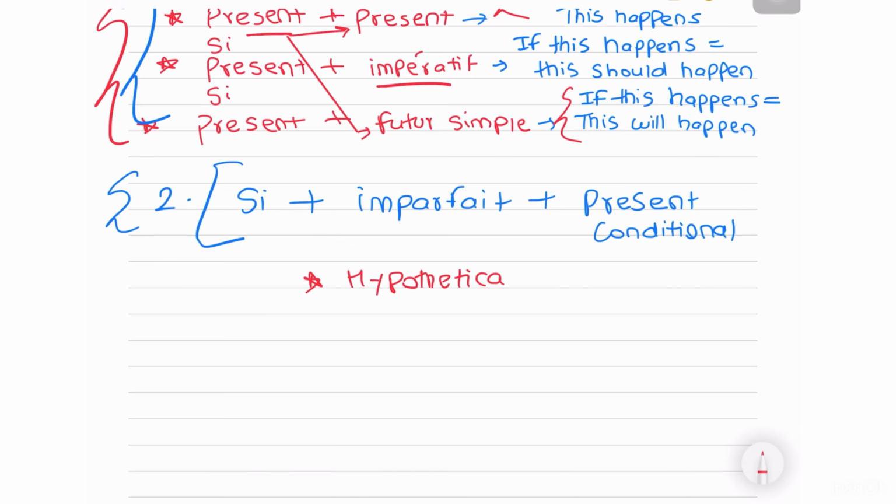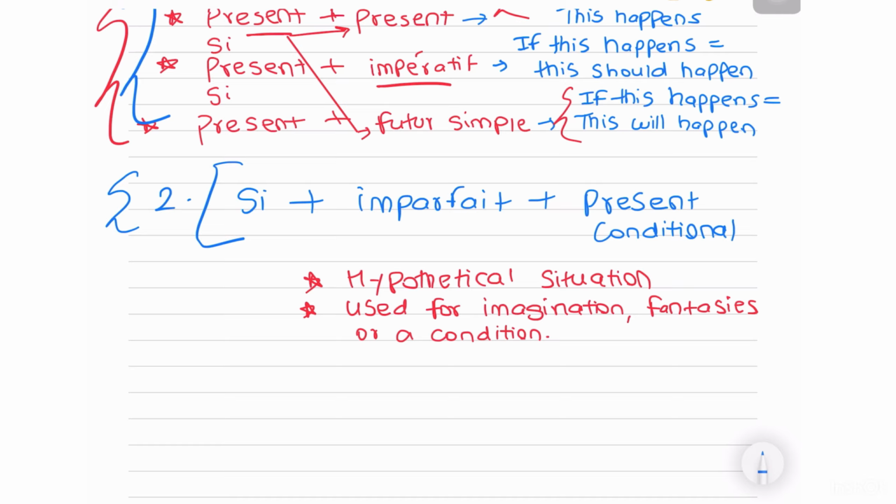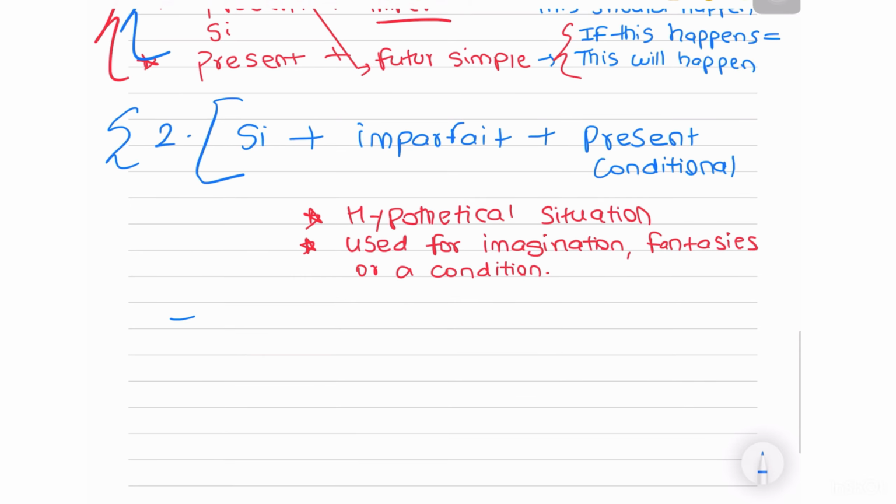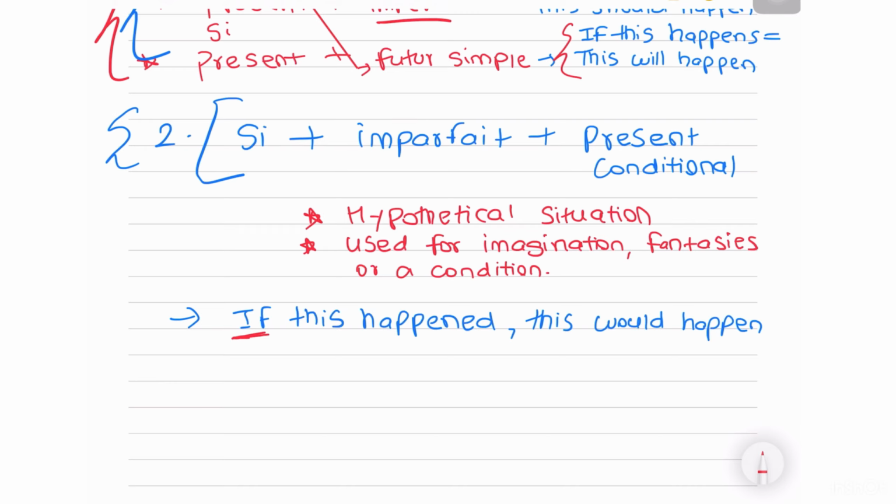Again, a hypothetical situation, as in basically what we're trying to say is, if this happened, this would happen. We're talking about a condition in the past, right? So "si" will always go with your imparfait. Okay, and if something happened in the past, only then this present would be possible. You see the "would"? This is the structure we use for present conditional, right?